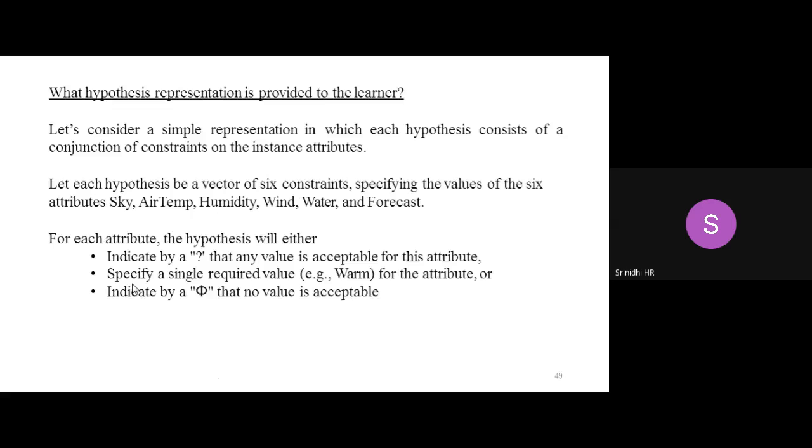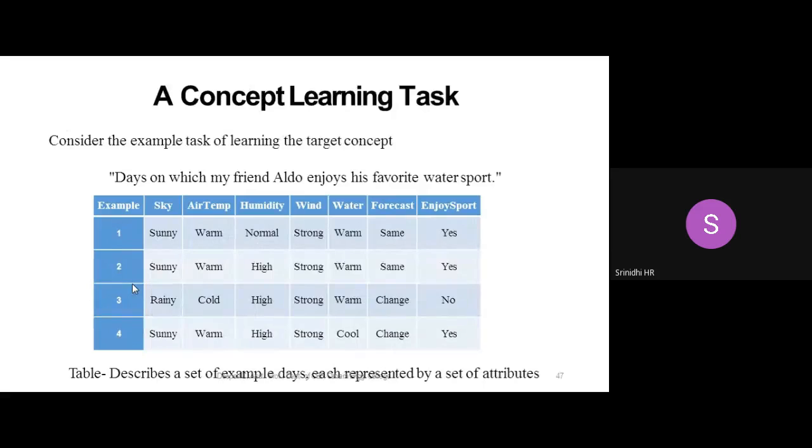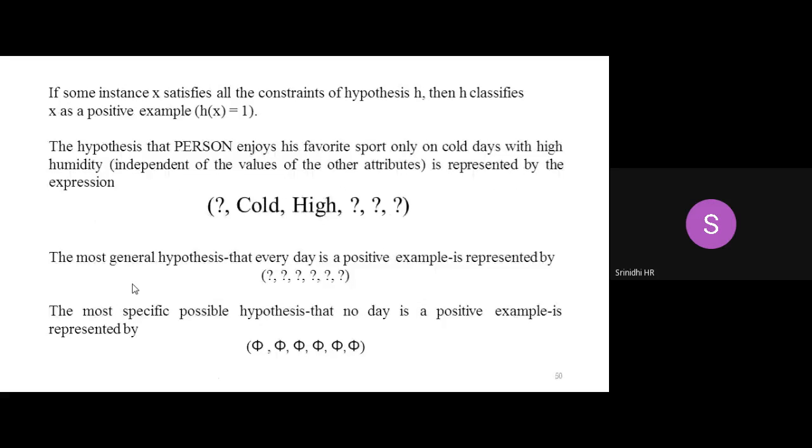As you can see here, please observe the table. First is my sky, air temperature, humidity, wind, water, and forecast. Out of 6 attributes, he has taken the first attribute as a general instance. So here I have question mark, comma, cold, comma, high, comma, and again three question marks. It just represents how many instances are present here. Of course, it has 6 instances. Out of 6 instances, I have 4 question marks, which means they are general instances. Any value can be applied over there.